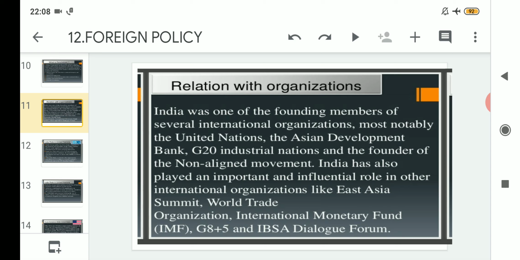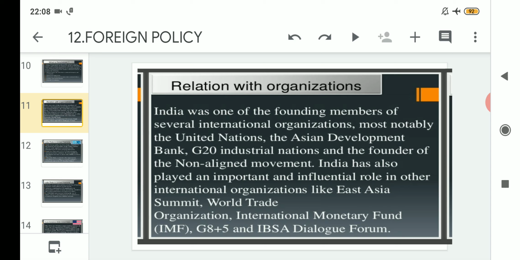Apart from maintaining good relations with China during the agreement signing, India has also maintained good relations with many organizations and countries.